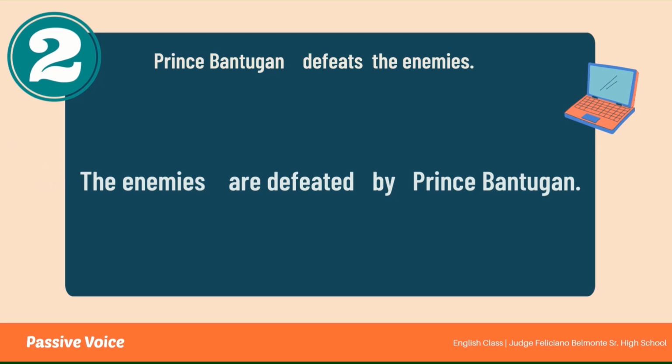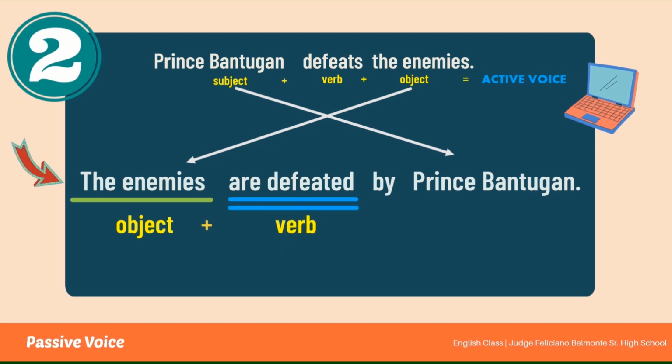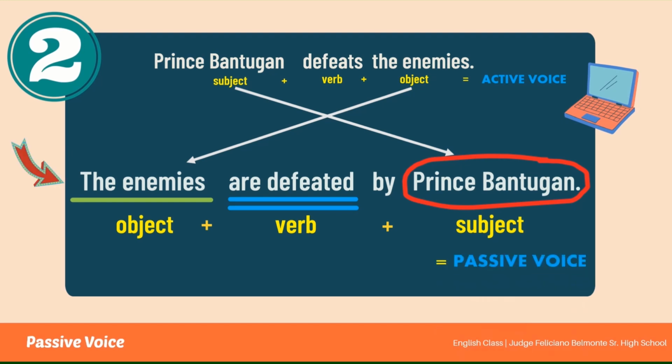So again, the object becomes the subject of the sentence. And the subject is no longer performing the action of the verb, or no longer the doer of the action, but the recipient of the action. Since we want to say who performs the action while using the passive voice, we use the preposition by.